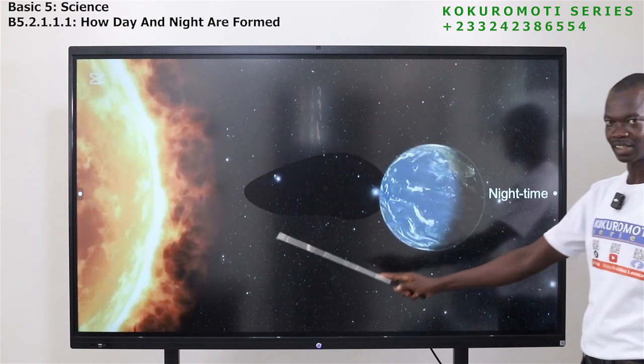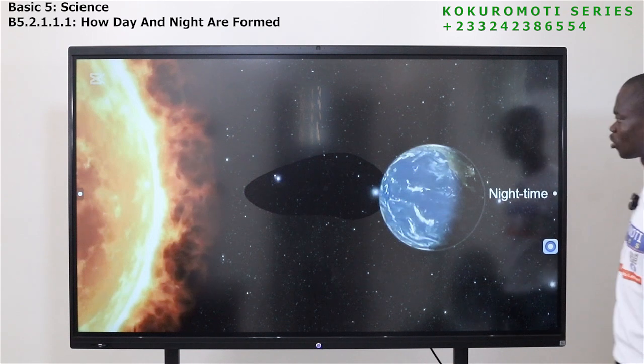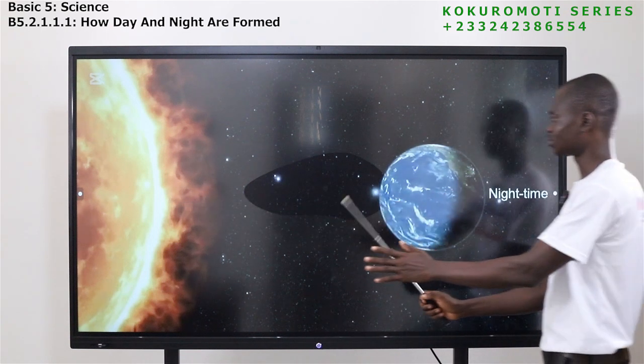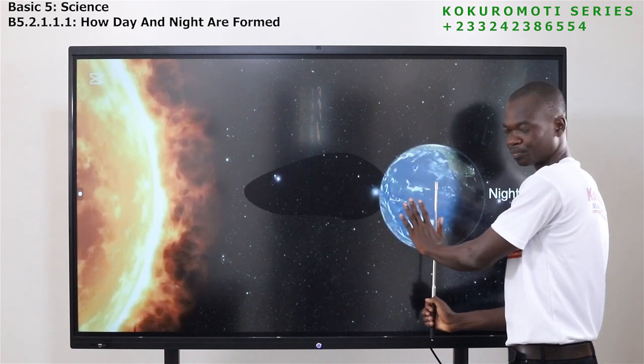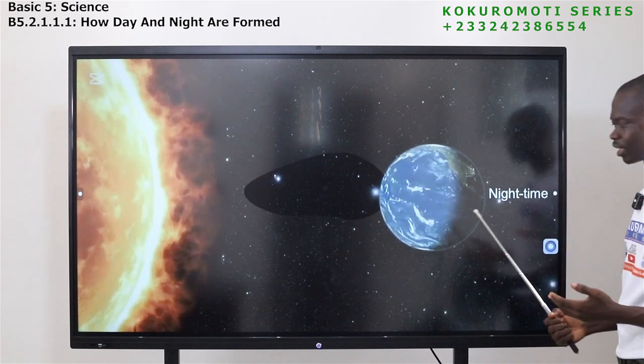Those here are experiencing daytime. Nighttime is here. This side is dark because they don't get light from the sun. The sun just gets to this part only. So those here will be getting light, but those here will not get light.